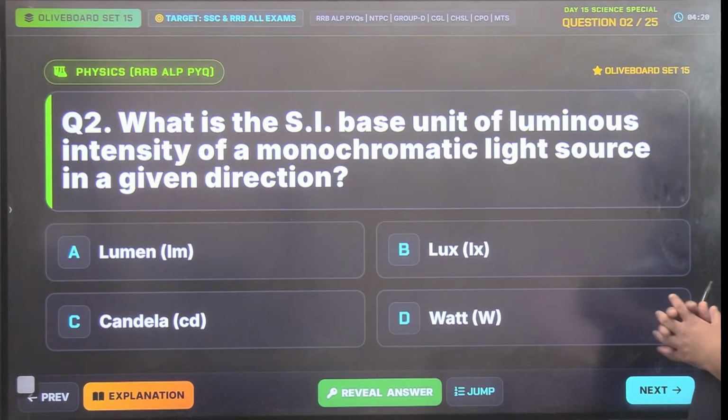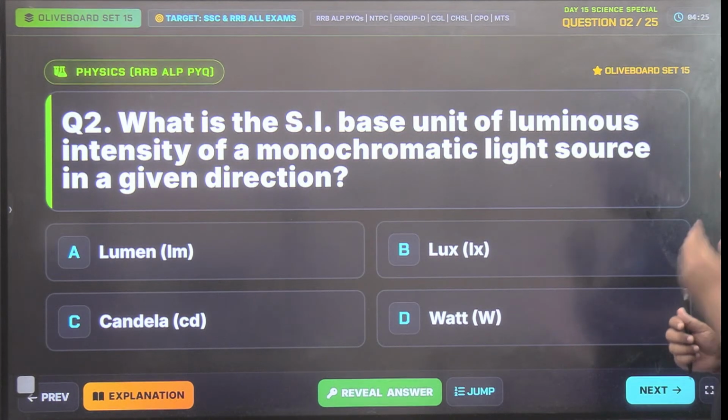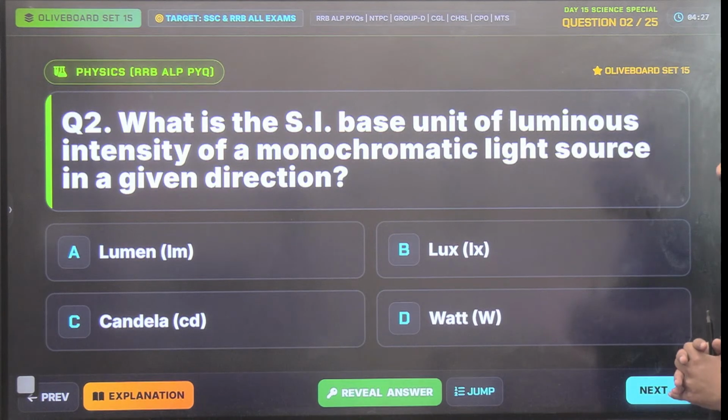Next. What is the SI base unit of luminous intensity of a monochromatic light source in a given direction? Will it be lumen, lux, watt, or candela? So what should be the correct answer?